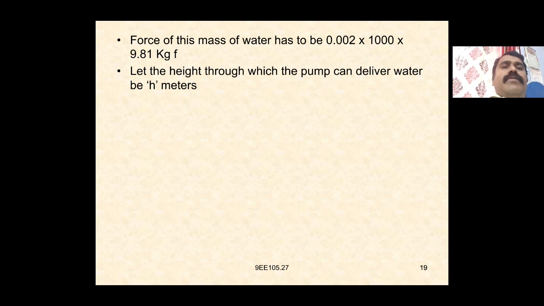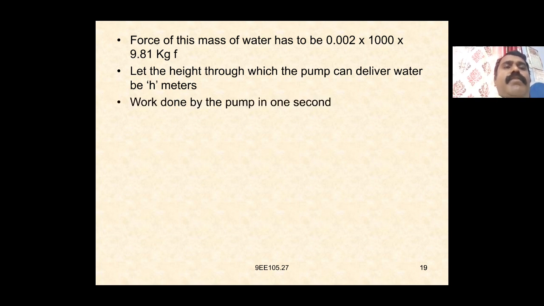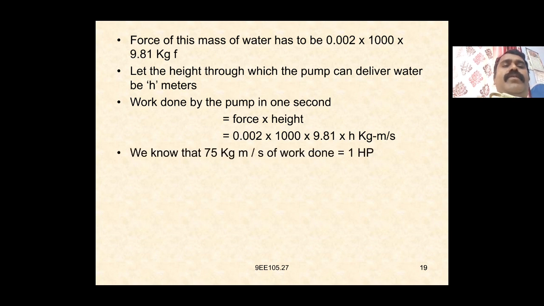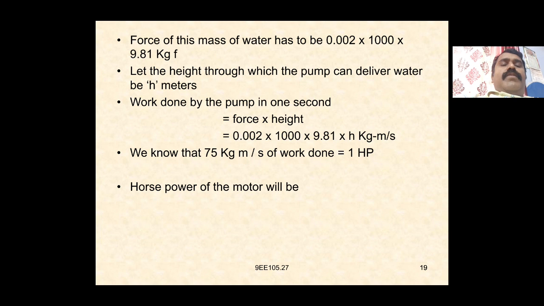Again, the height is h meters. So the work done by the pump in 1 second is force into height, that is 0.002 into 1000 into 9.81 into h, which we have to calculate in kg meter per second. We know that 75 kg meter per second of work done is equal to 1 HP. So the horsepower of the motor will be 0.002 into 1000 into 9.81 into h by 75,